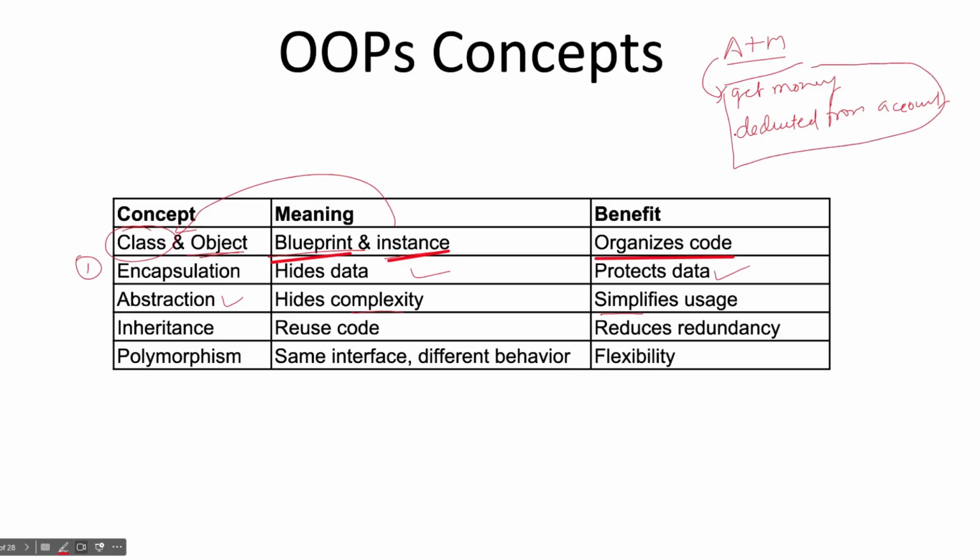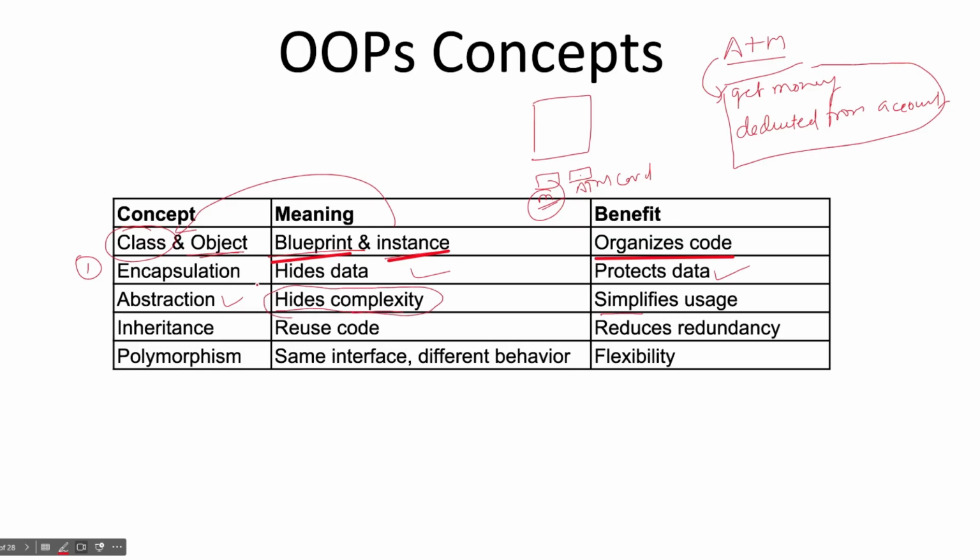You don't know what is happening inside. Ultimately you are just seeing a window on the ATM machine, you put your ATM card in, and you take money out. They simplified all the complexity, how it is happening, which API they are calling, in which table data is updating. They are hiding all the complexity. So this is known as abstraction.